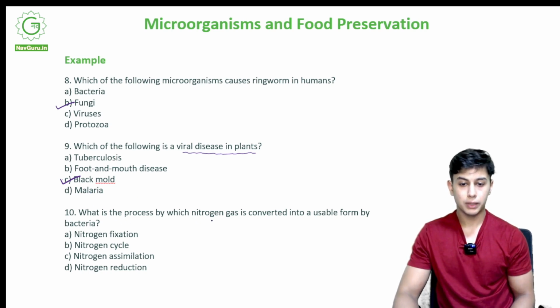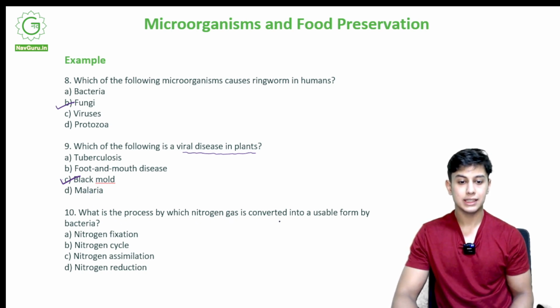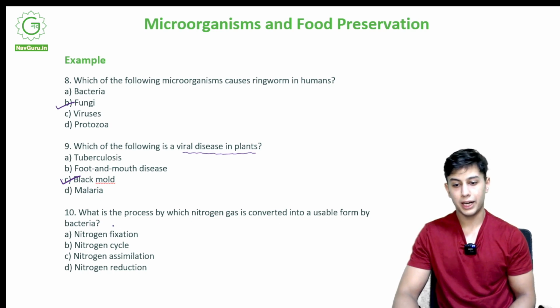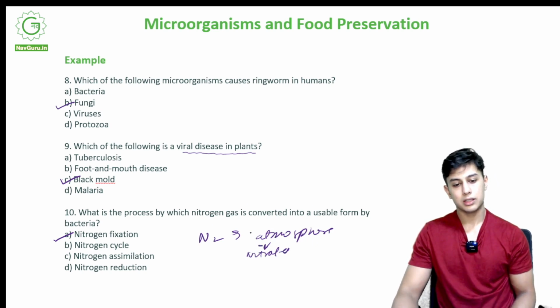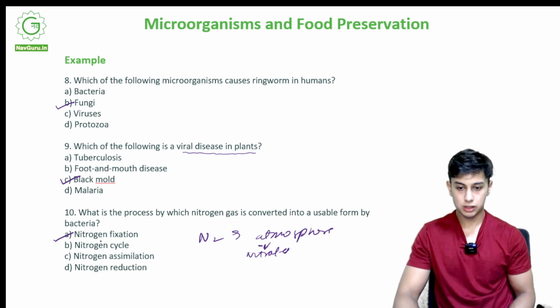What is the process by which nitrogen gas is converted into a usable form by bacteria? Nitrogen fixation, nitrogen cycle, nitrogen assimilation, nitrogen reduction. It is nitrogen fixation. We take N2 from the atmosphere, we convert it into nitrates to be used by plants. So this is due to the rhizobium bacteria. So it is nitrogen fixation.